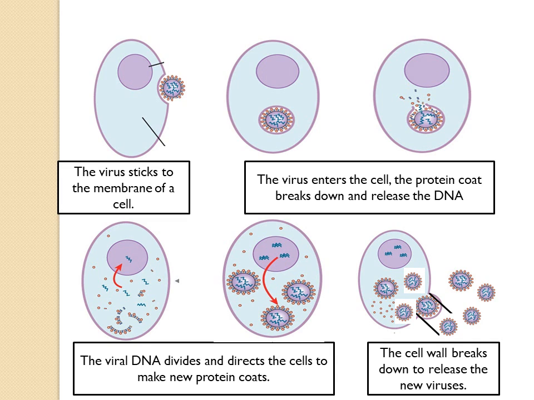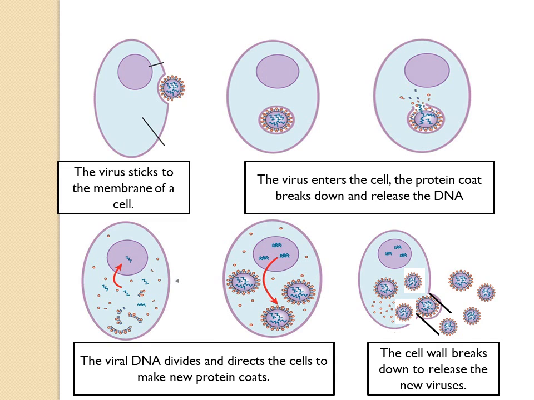The virus is coated with a protein. This protein coat breaks down and releases the DNA. The DNA of the virus is now released where? Inside the cell. You can see in the third picture from the left, the viral DNA divides and directs the cell to make new protein coats.